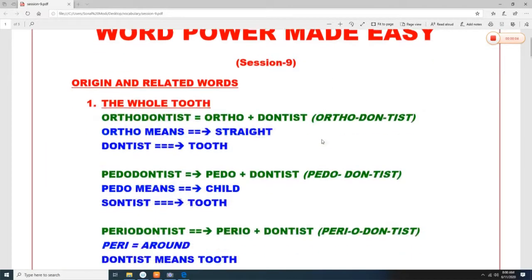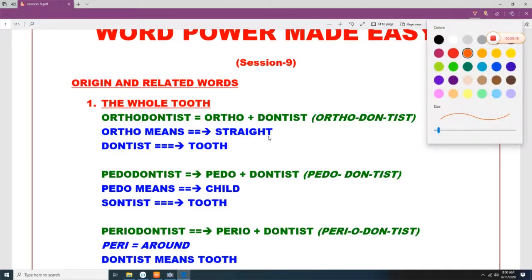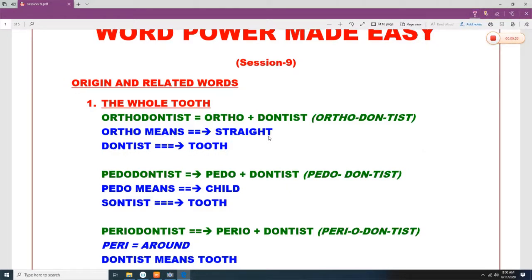Now we are going to study the words in a little bit more detail. Orthodontist, we already discussed the ortho. Ortho means straight and dontist means teeth. So something related to straightening of the teeth is known as orthodontist. An orthodontist is a person who specializes in straightening the teeth of a person.